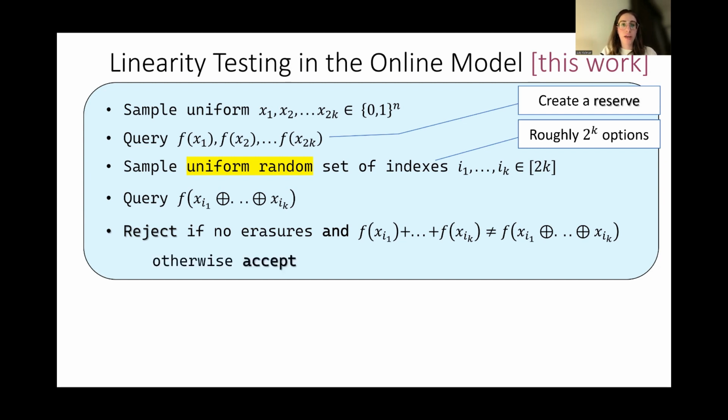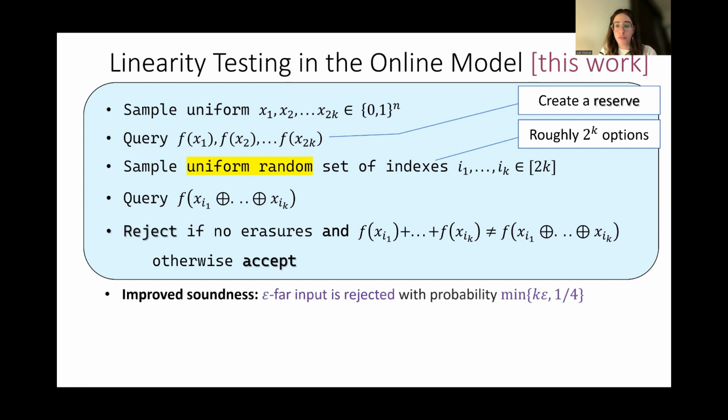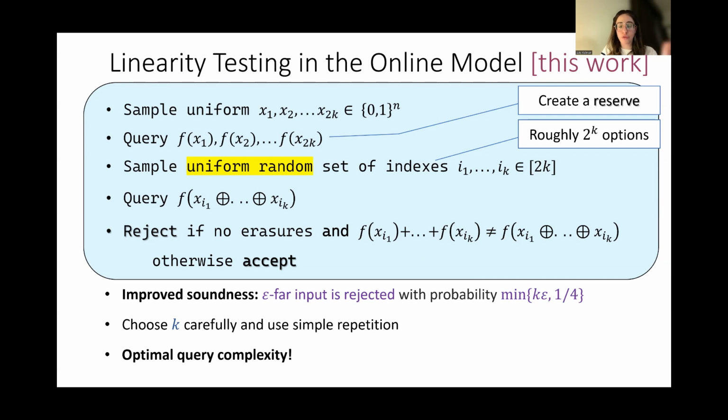It rejects as before if we don't see any erasure or the K point checker finds a violation. Otherwise, it accepts. Again, it's easy to see that all linear functions are going to be accepted because they're not going to satisfy the second condition. For the epsilon far inputs, the second condition is going to be satisfied with probability at least K epsilon. This is important. And if we take K large enough, it's going to be a constant. Now, if we choose carefully the value of K and then just use a simple repetition, we get an optimal query complexity. So this is about linearity.